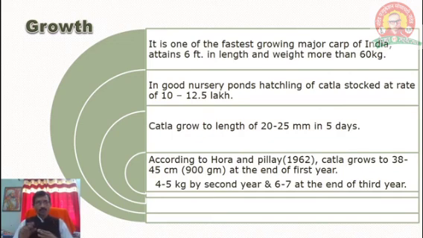Catla grow to a length of 20 to 25 mm in 15 days. Then, according to Hora and Pillay, who observed in 1962, Catla grow to 38 to 45 centimeters, with a weight of 90 gram. That grows to near about 1 kg at the end of the first year. It is a fast growing fish: 4 to 5 kg by the second year and 6 to 7 kg at the end of the third year. Compared to Labeo, the growth rate of Catla is higher.